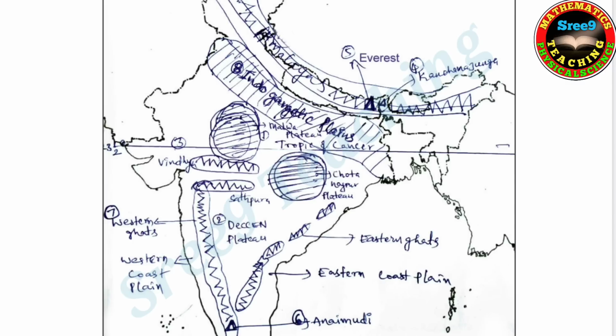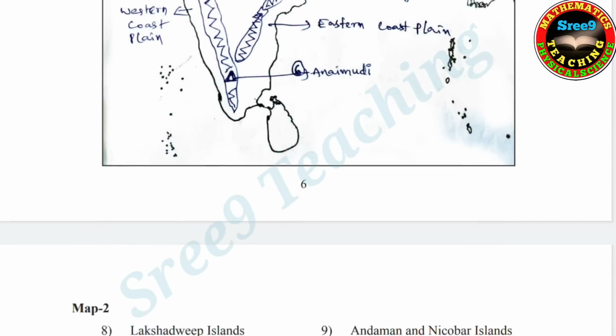Okay. 7 is Western Ghats, and Himalayas are given. Mount Everest is at the top. Kanchenjunga is also given. Okay. So please observe this map. Even it is available in your textbook. Okay. Right. Now we go next.